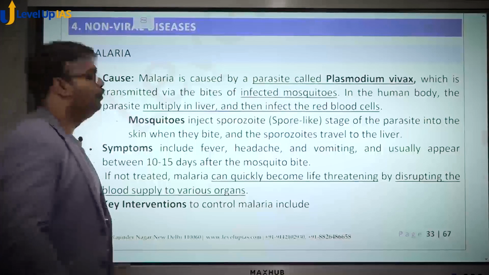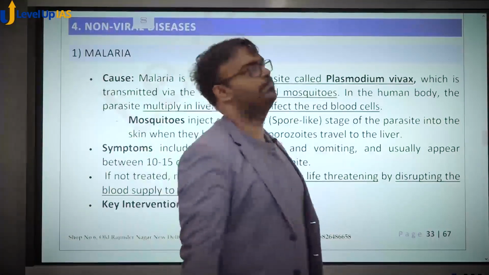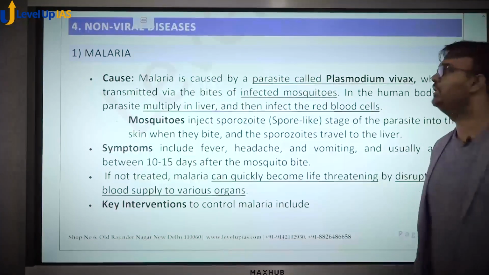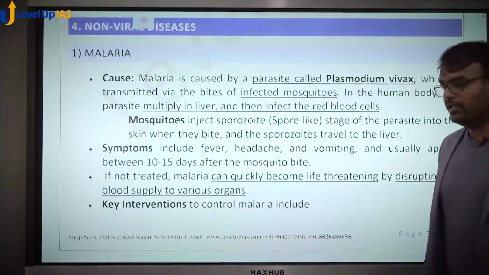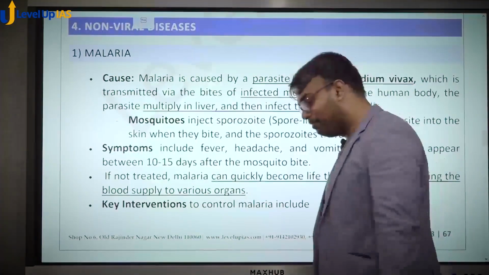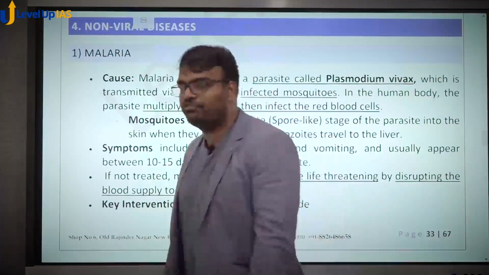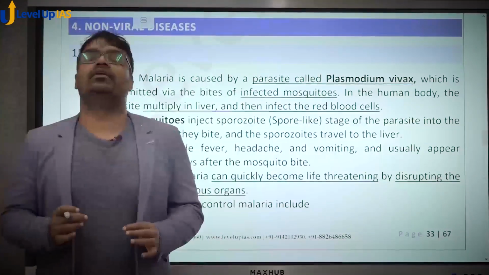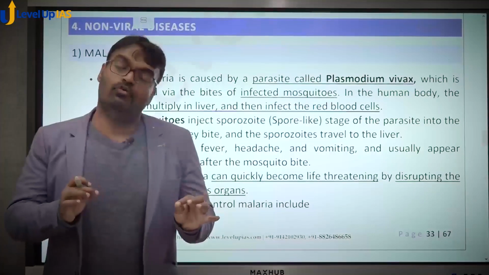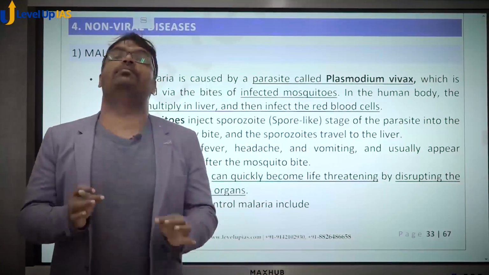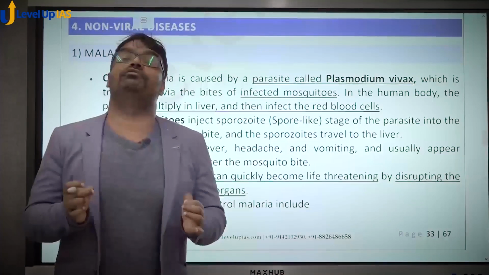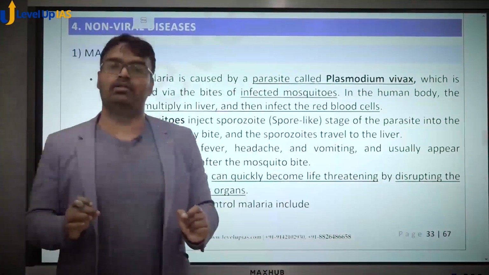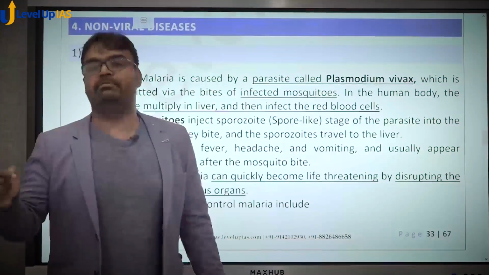Now we'll come to non-viral diseases. And in the non-viral diseases, the first thing that we want to start with is malaria. We Indians are very much aware of this disease. We know that this is caused by a mosquito. But the mosquito is the vector. What really causes the disease is a protozoan, Plasmodium vivax. It's a parasite, a protozoa that is transferred by the mosquito to you.